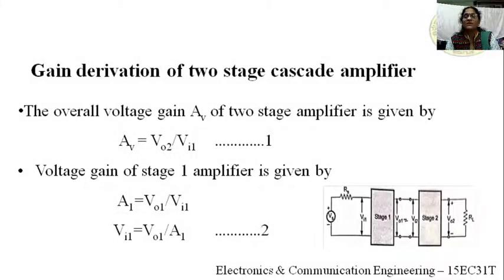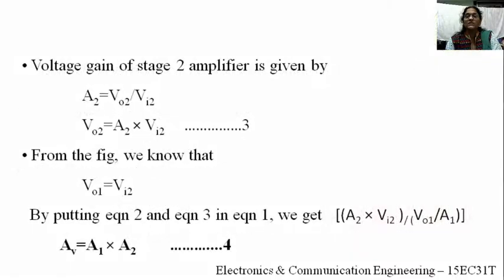Equation 1 is VO2 by VI1, the overall gain. Next, you remember VI1, the input of the first stage, is equal to VO1 divided by A1. In equation 3, VO2 equals A2 into VI2, right?